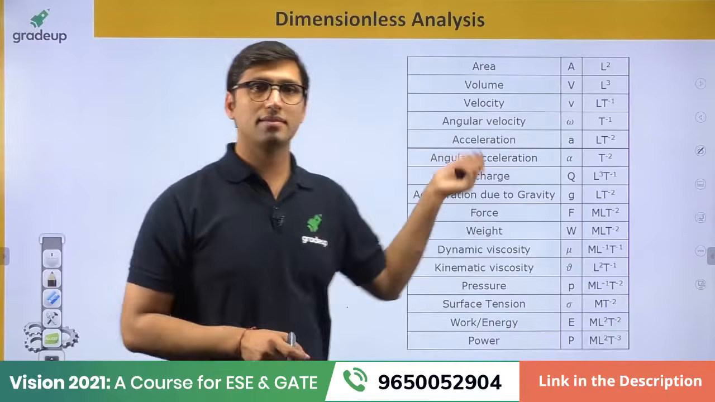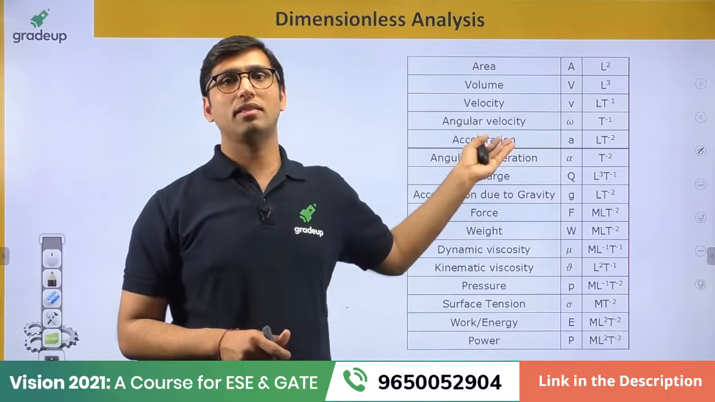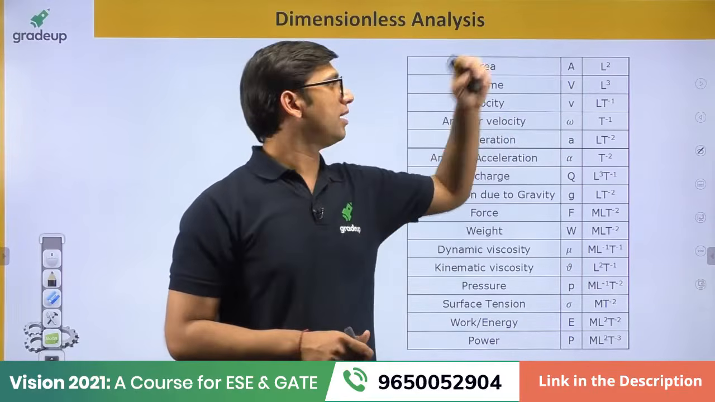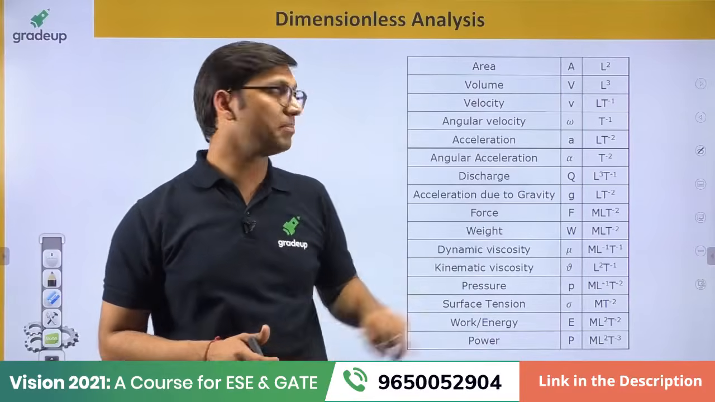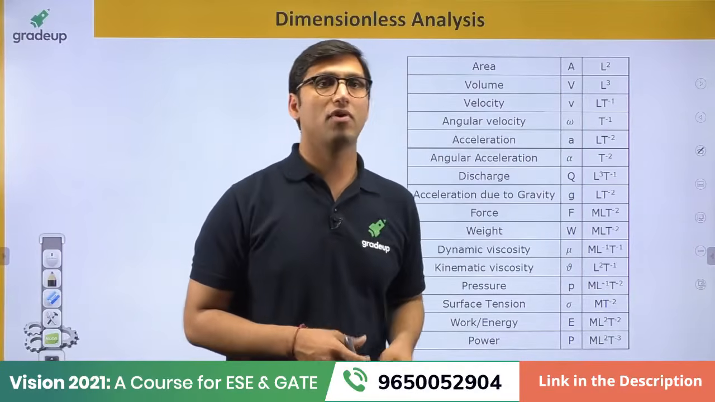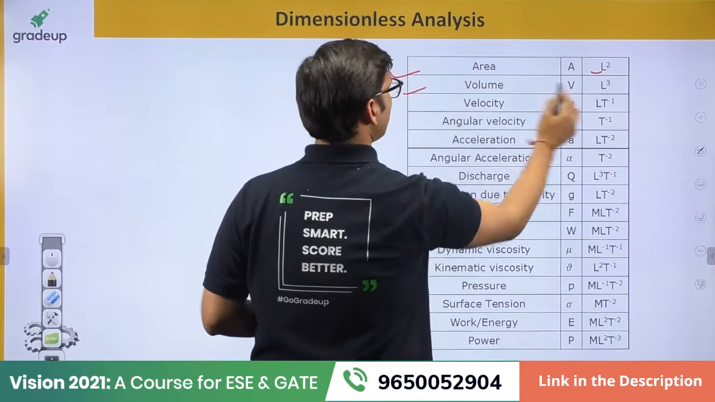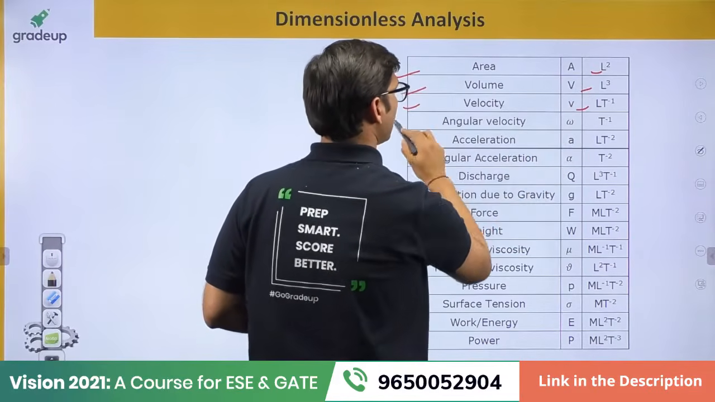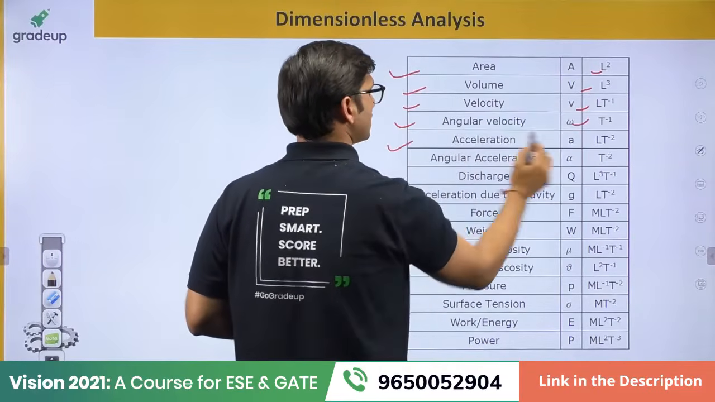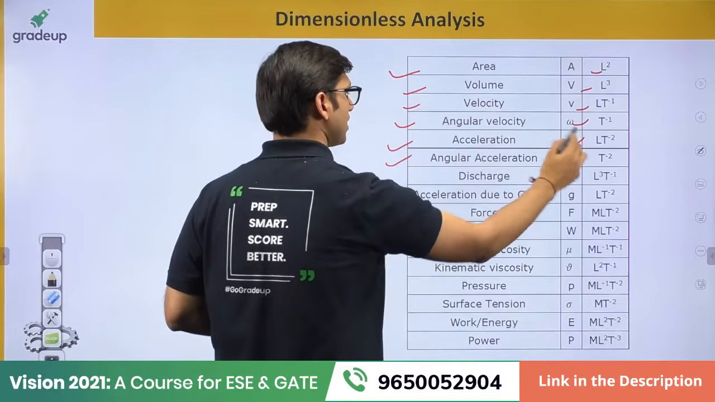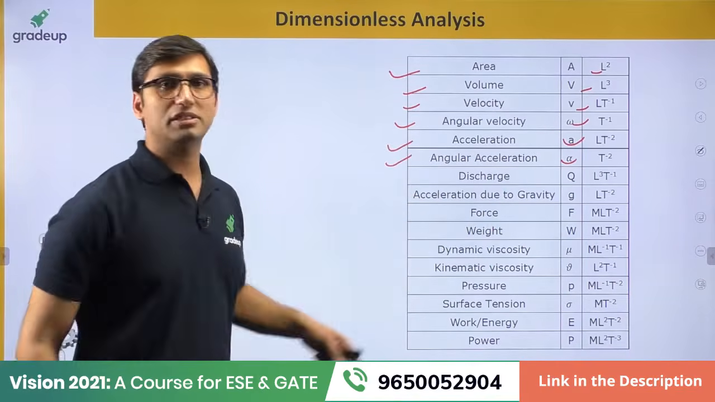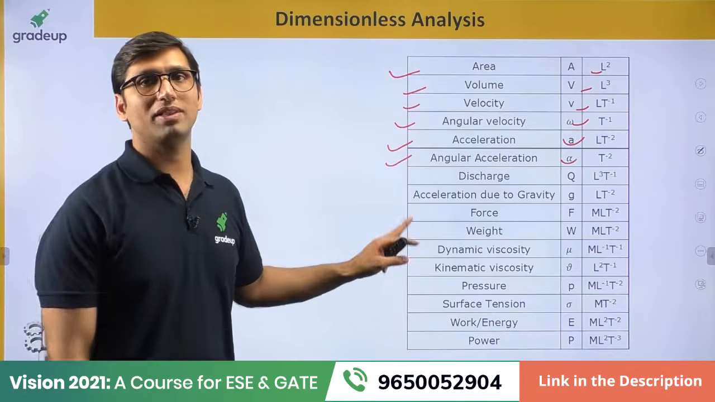Now in this table you can find that different physical quantities are given, their units are given, and their dimensions are also given. Their symbol is given and their dimension is given. For example, area has the dimension of L square, volume L cube, velocity LT minus 1, angular velocity is T minus 1, acceleration is LT minus 2, angular acceleration is T minus 2. Similarly, you can find the dimension of each and every physical quantity which is given in the table.